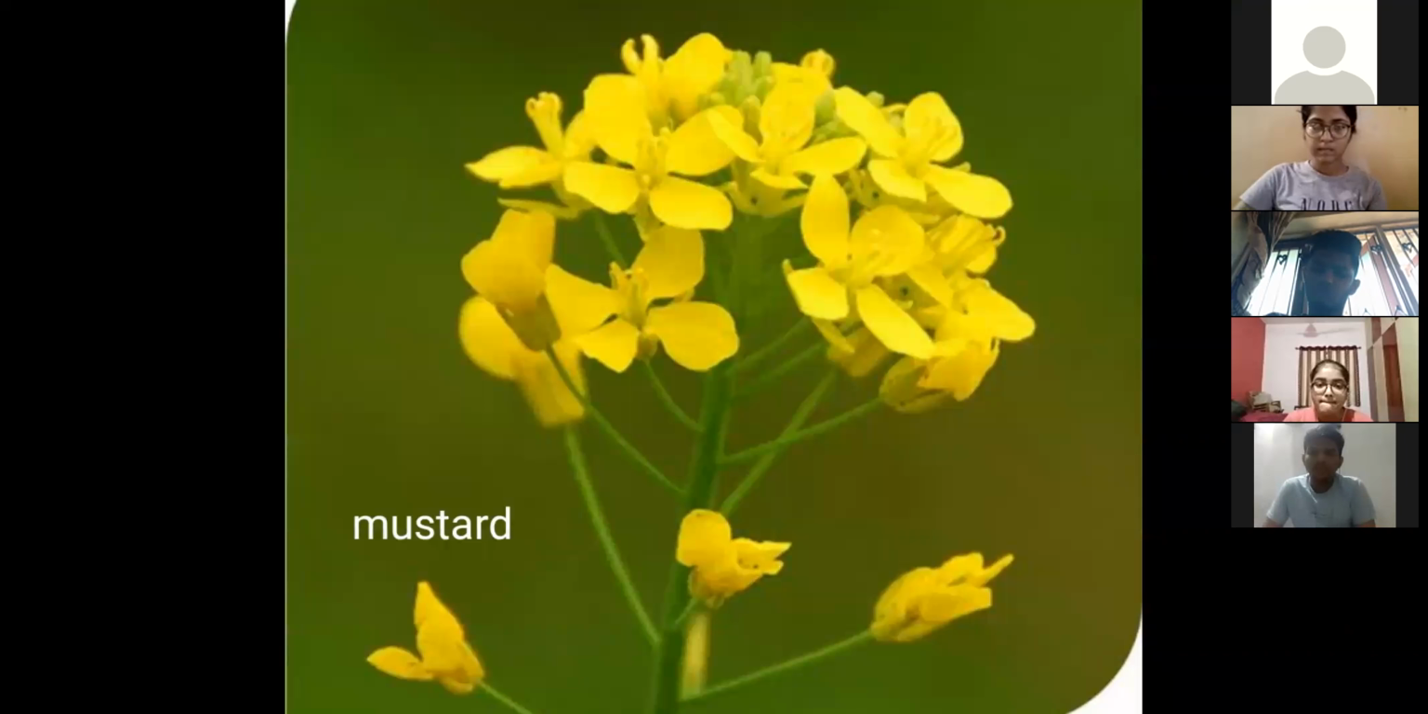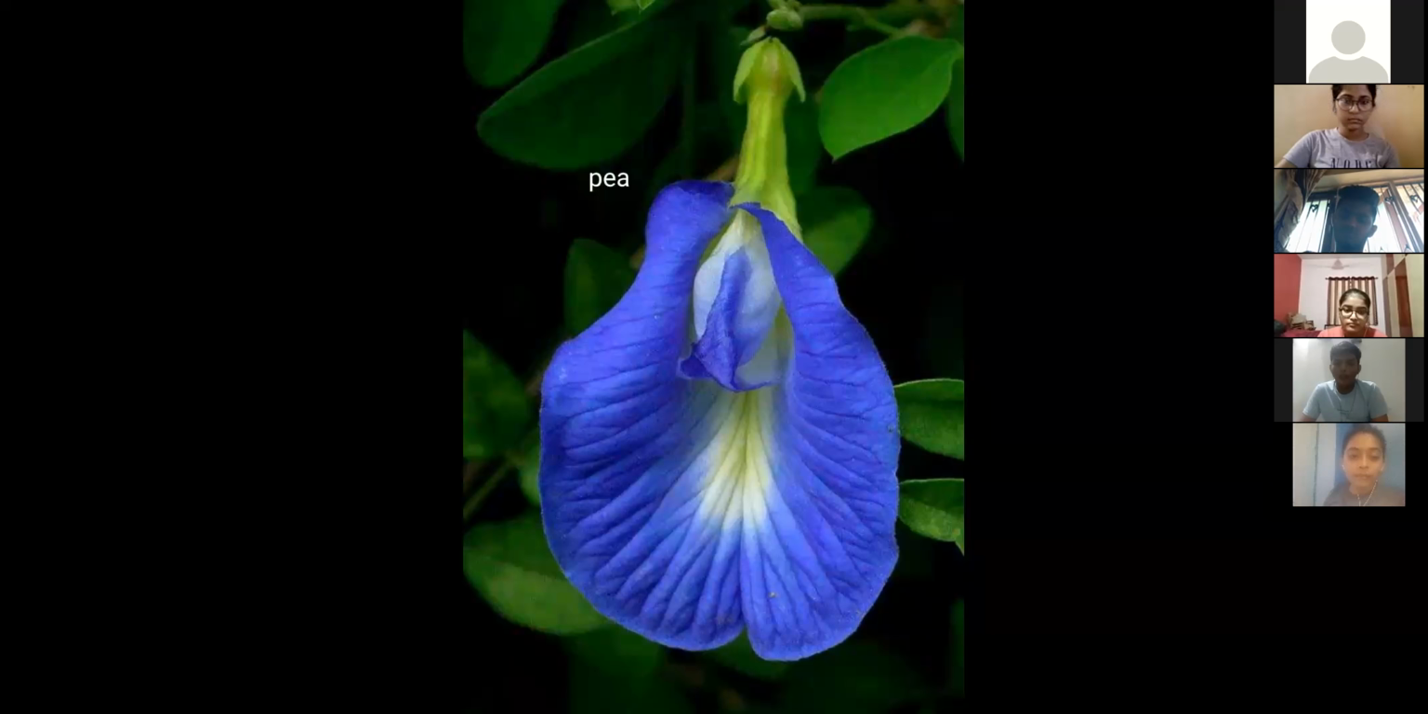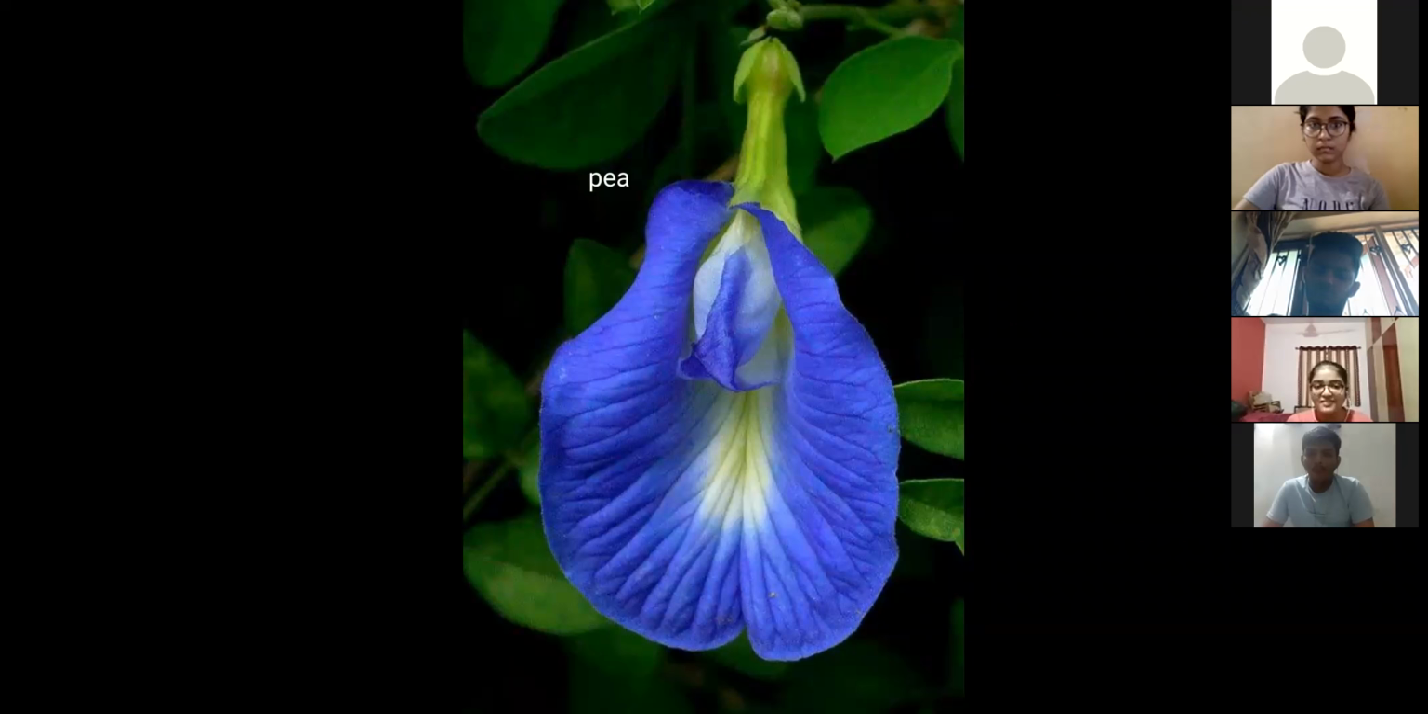Look, how is this racemose inflorescence here? See, there is one axis here, and from it the flowers arise, which we call racemes. This occurs in mustard, right, mustard is racemose. Next, you were talking about this, this is the pea flower.